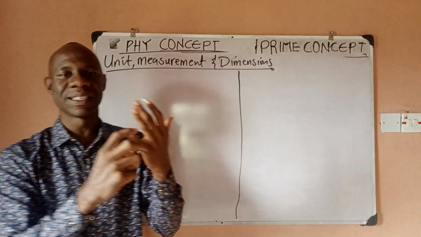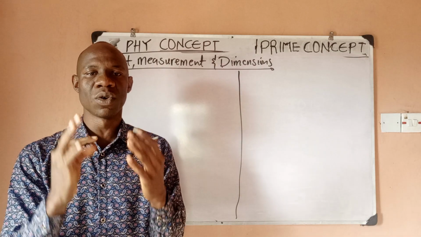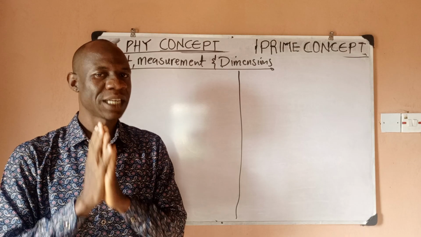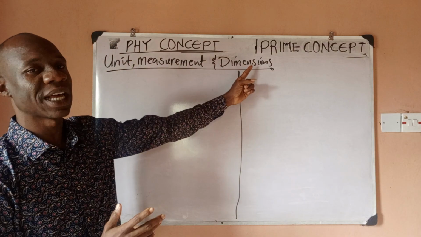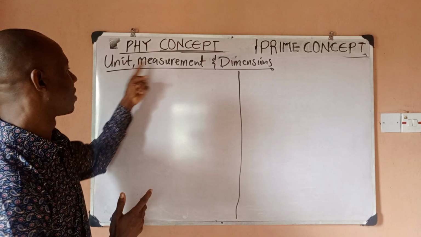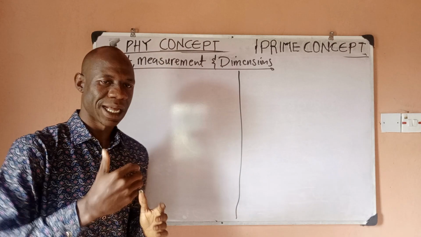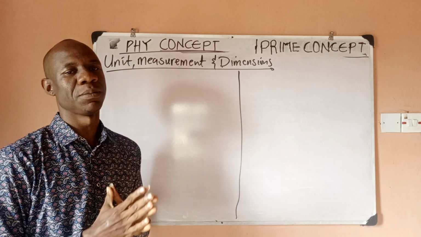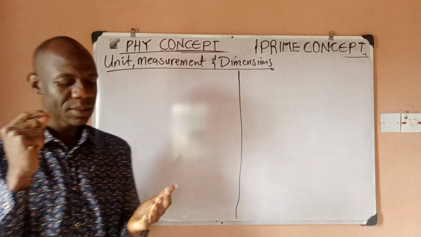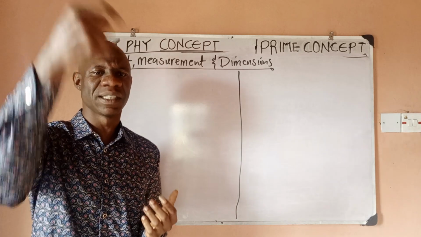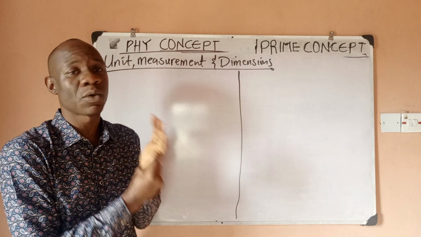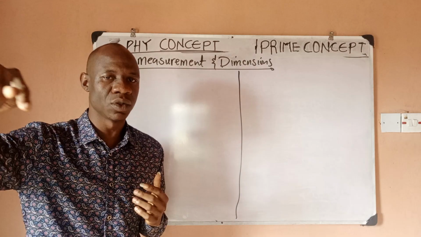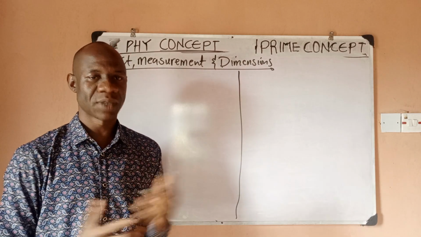So we are going to split the physical quantities we know based on their measurement. We're going to split them into two. But for now, let's proceed. Since we have three terms as our heading, we want to look at what these terms would actually mean, and then we can dive into the major thing for today. So let's start with measurement. What is measurement? Measurement is actually a comparison between a physical quantity, an unknown physical quantity, and a known or fixed standard. That is measurement.